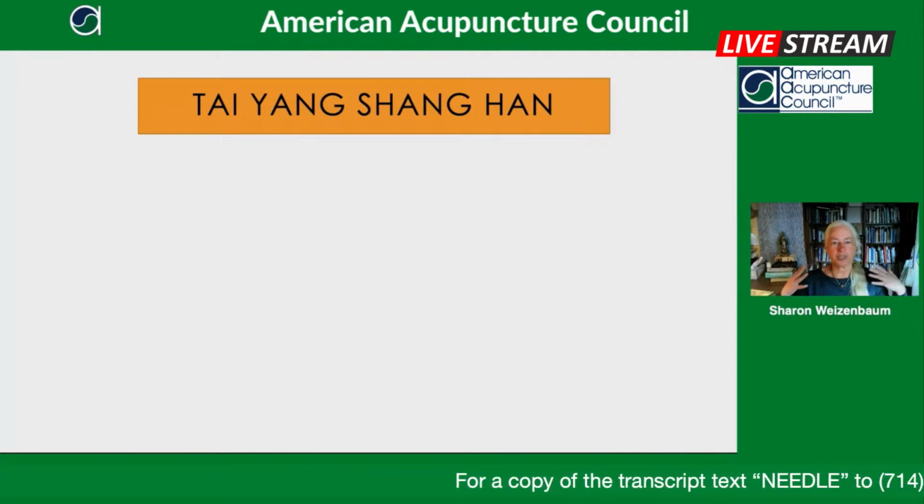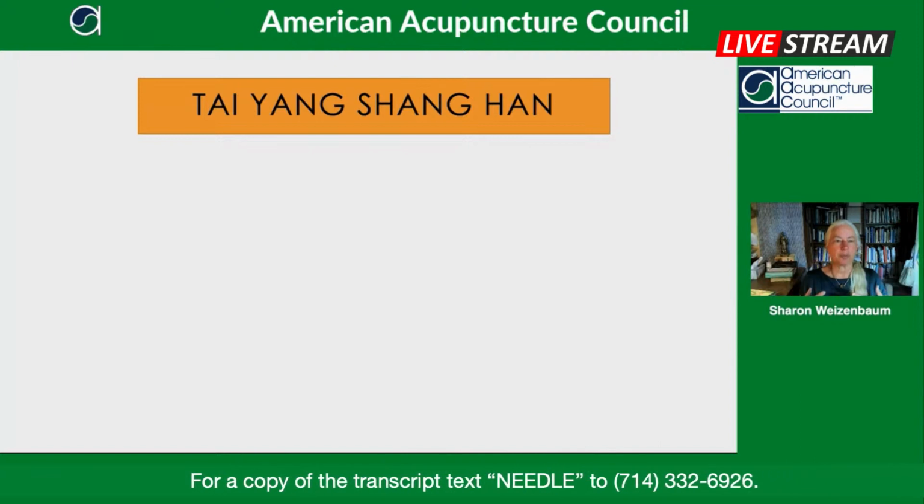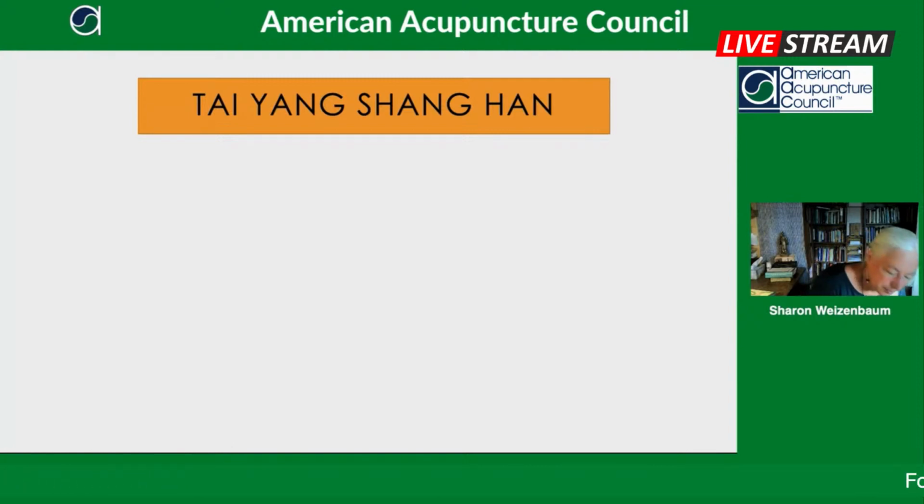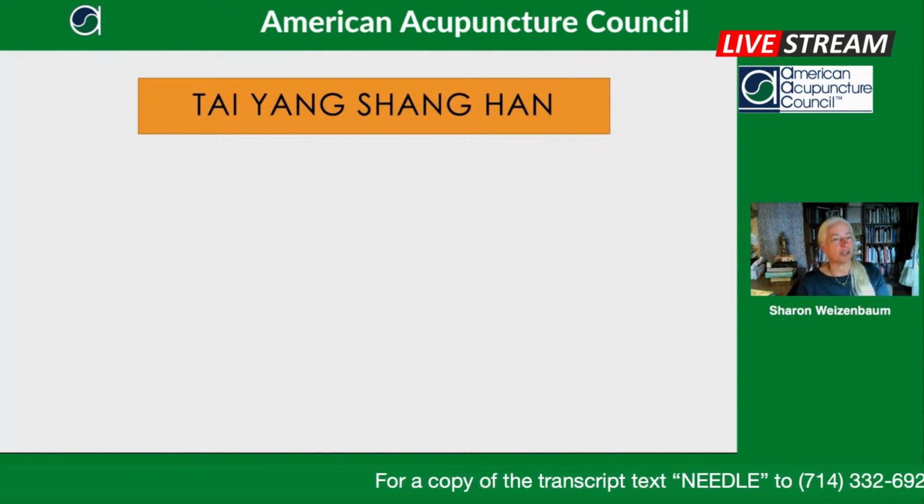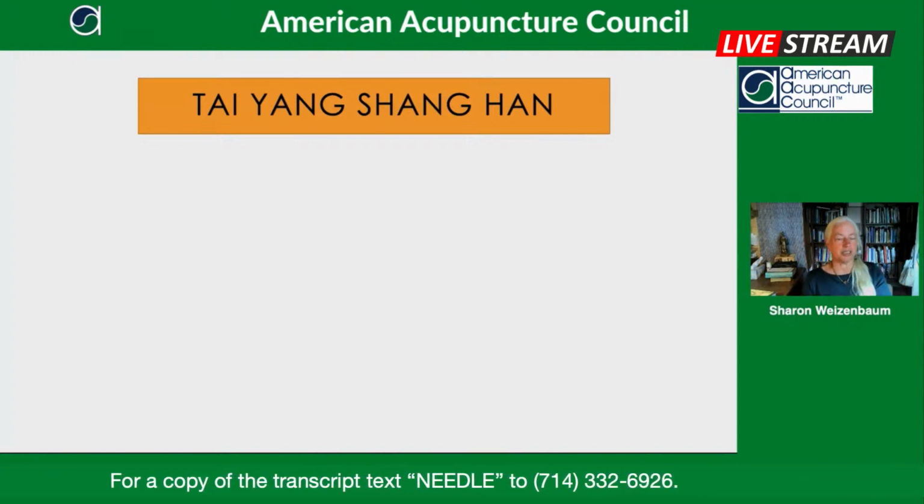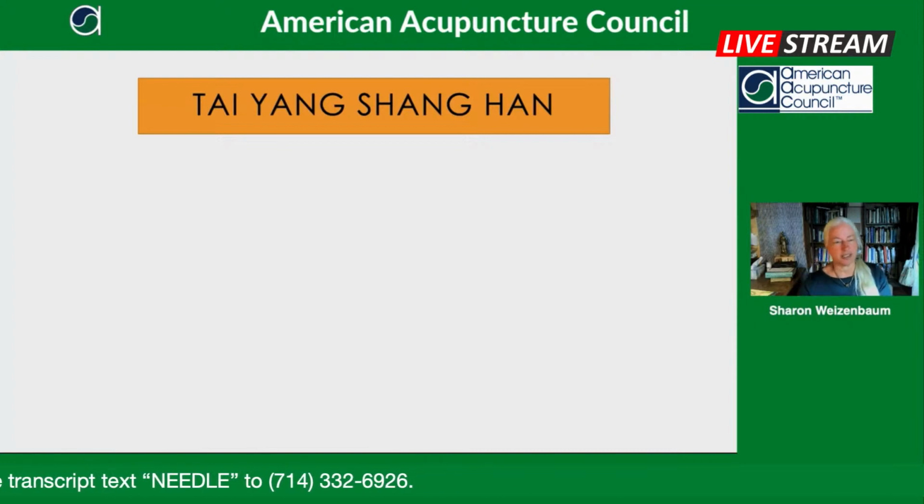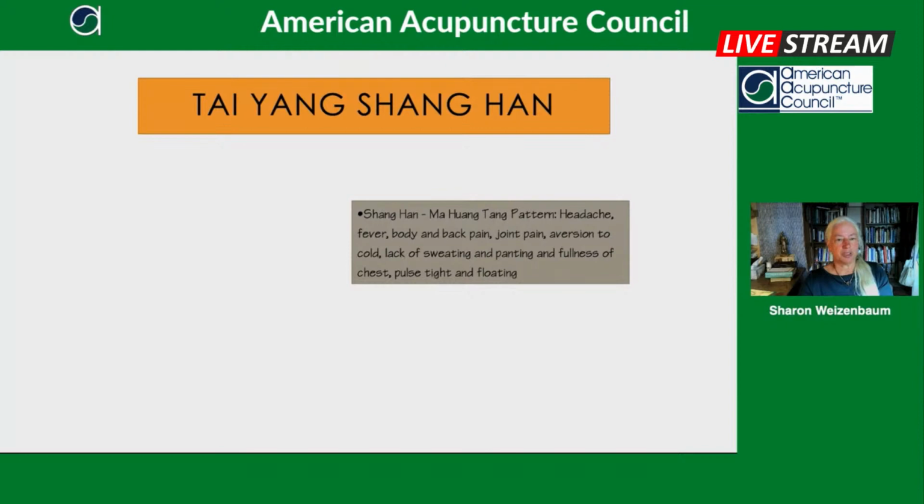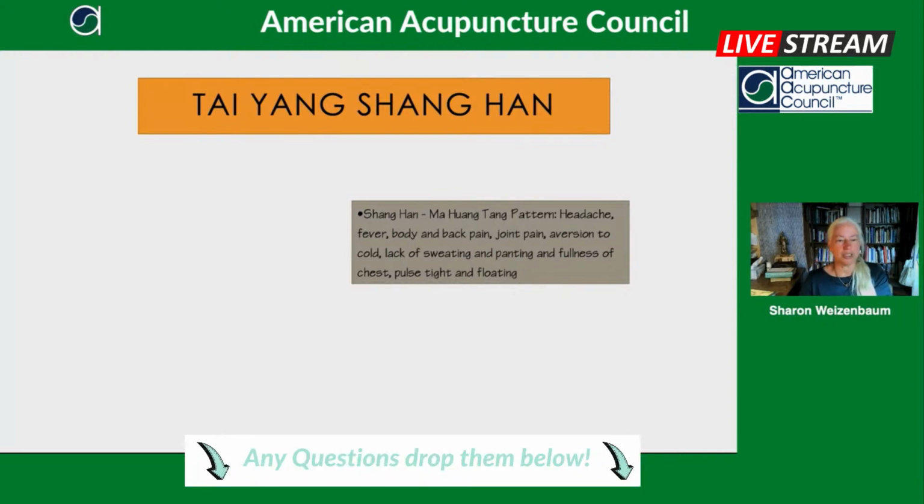So that's on the surface of the body, this damage from cold, which is sort of the quintessential pattern for which we give Ma Huang. And I'm going to be telling you more about how I see the use of Ma Huang Tong, a little bit different than the standard way of thinking about Ma Huang Tong. So here are the symptoms that go along with the Ma Huang Tong pattern, this cold damage: headache,